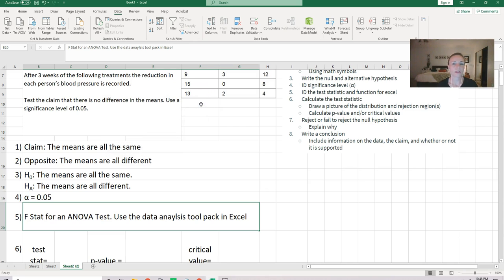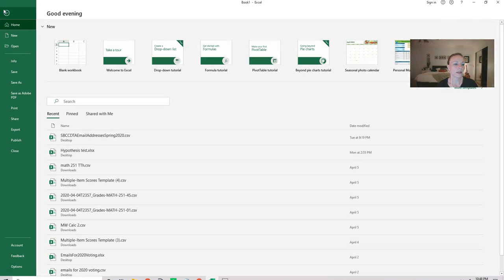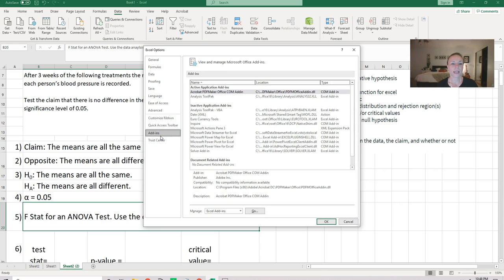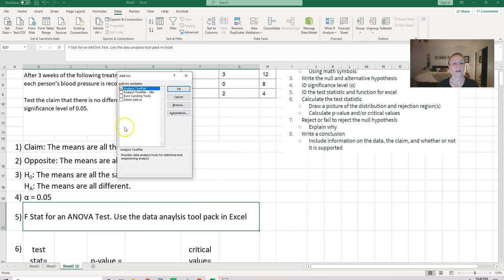So if it's missing, you've got to go grab it. You're going to go to File and then Options. And right here, you'll have all your options for Excel. This data analysis tool pack is an add-in. Okay, and you'll see it down here. It'll probably be in your inactive. I've already turned mine on, so it's in the active applications for me, but yours should be down here in the inactive. You want to just select the data analysis tool pack, and here's a super important part. You do not select OK. You need to select Go. And then that will bring up this dialog box, and you just make sure the data analysis tool pack has a check mark next to it, and you hit OK.